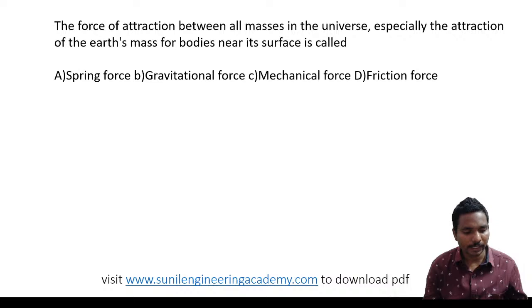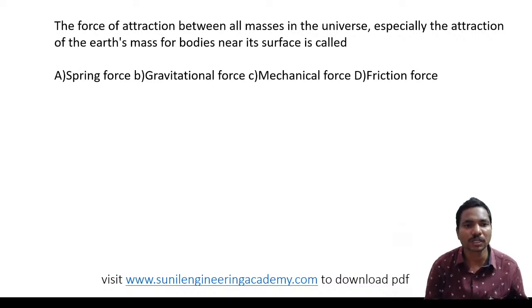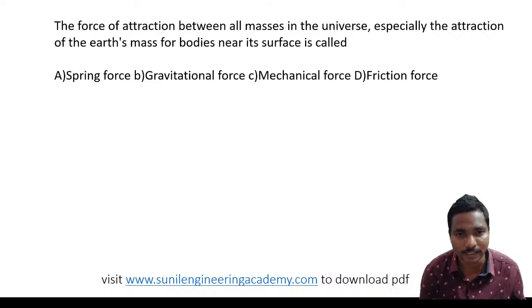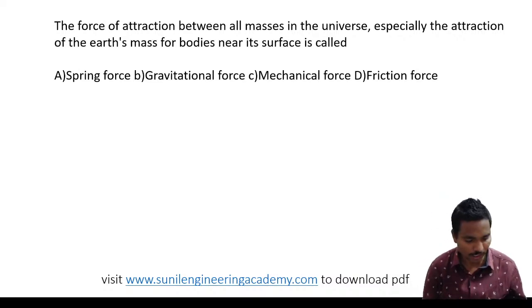The force of attraction between all masses in the universe, especially the attraction of the earth's mass for bodies near its surface, is called as dash. Again, very easy one.